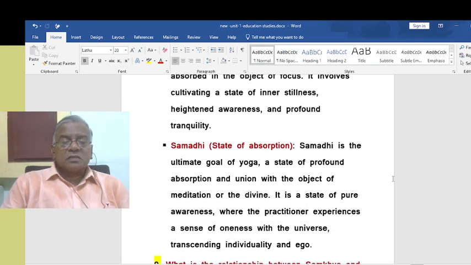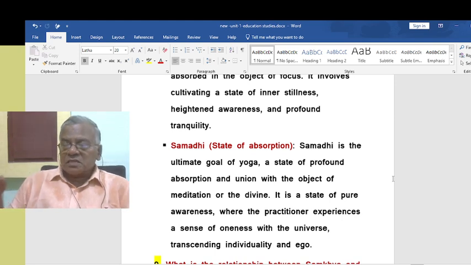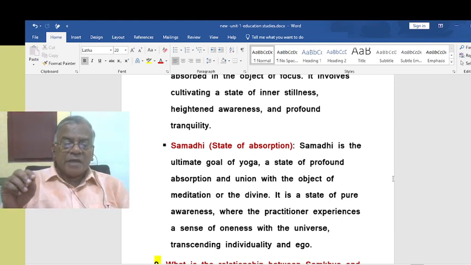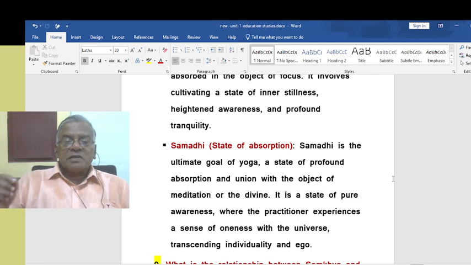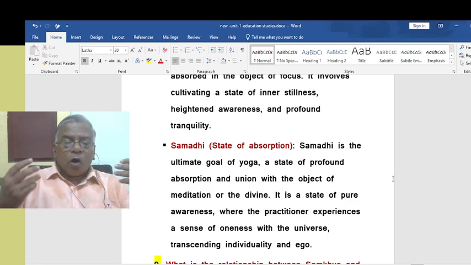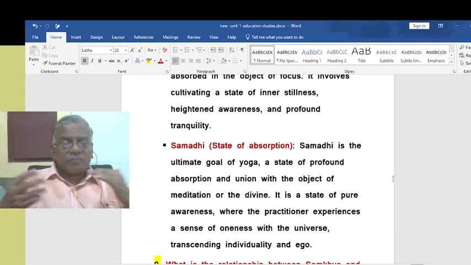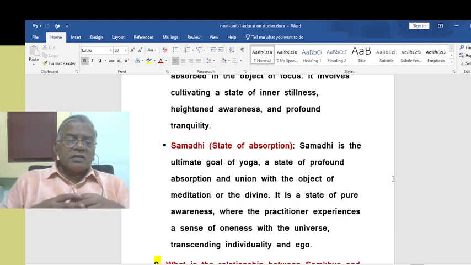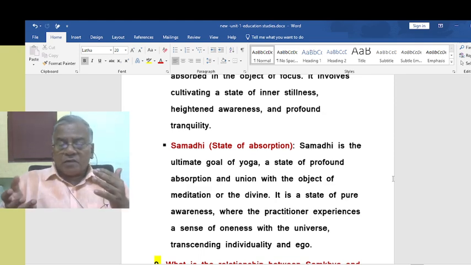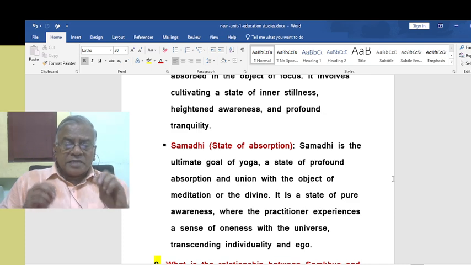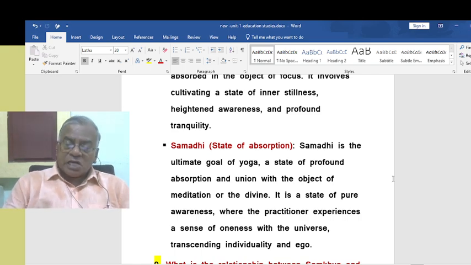This is the last limb of yoga, namely samadhi. Samadhi means union with the object of meditation or the divine. In other words, union with the divine. Samadhi is the ultimate goal of yoga, a state of deep absorption or union with the object of meditation or the divine. It is a state of pure awareness where the practitioner experiences a sense of oneness with the universe, transcending individuality and ego.